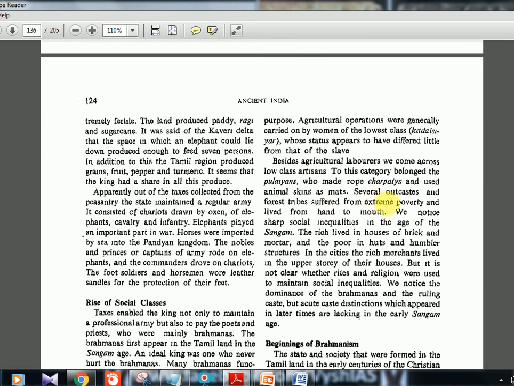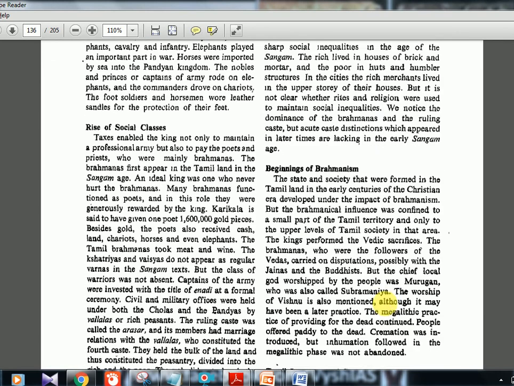These texts are all telling about their agriculture, and it is not clear whether rights and religion were used as the basis. So everything is a kind of profession, if you see. It's not based on religion or caste or anything. It tells of social inequalities, basic things only. Occupation-wise they had these different classes.